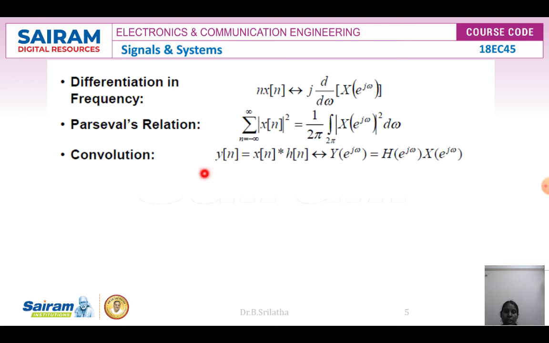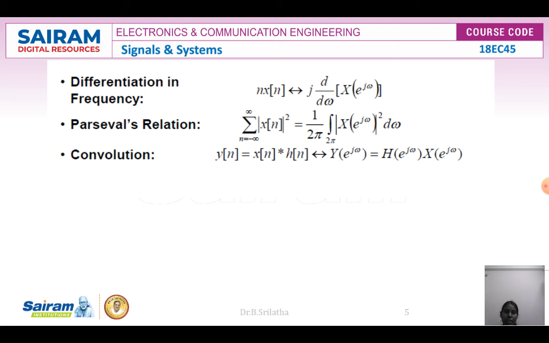Now the next one is Parseval's relation, which is already known. It is like the energy of a signal. The energy, summation n from minus infinity to plus infinity of mod of x of n whole square in the time domain, is equal to the frequency domain expression: 1 by 2 pi integration over 2 pi of modulus of X of e power j omega whole square d omega. This is Parseval's relation.